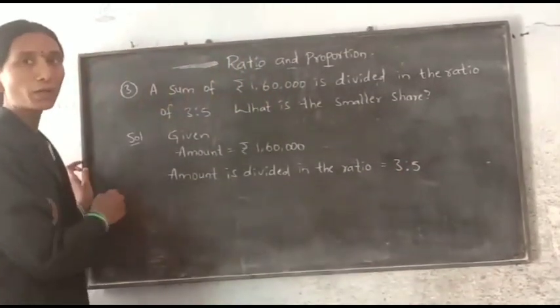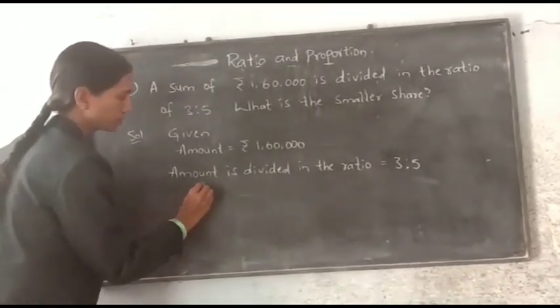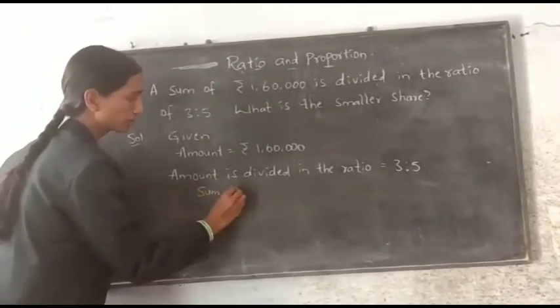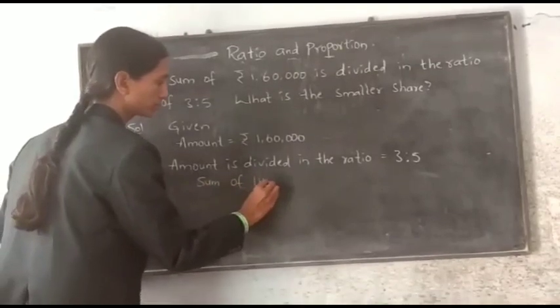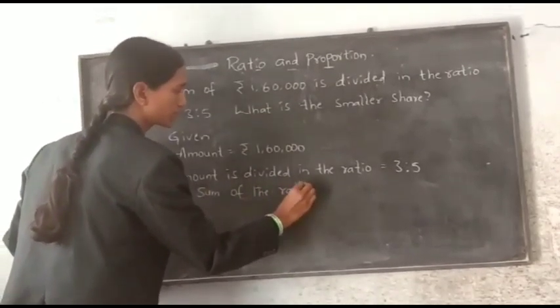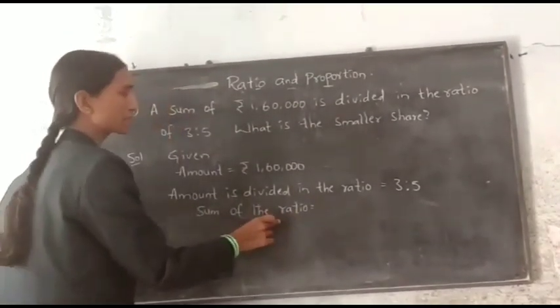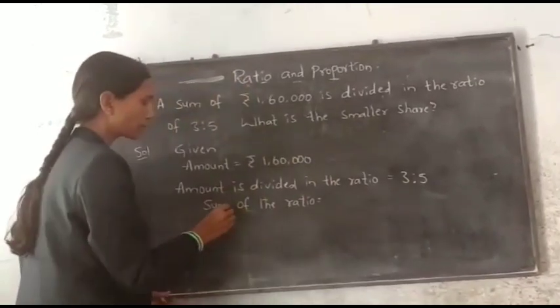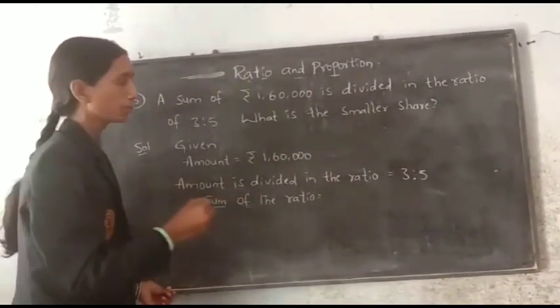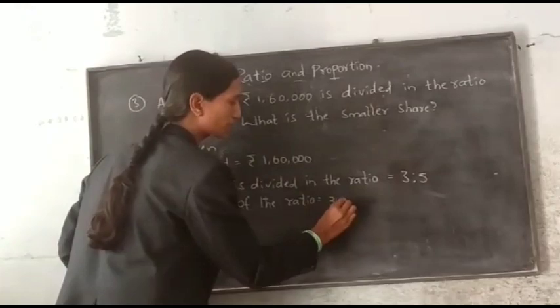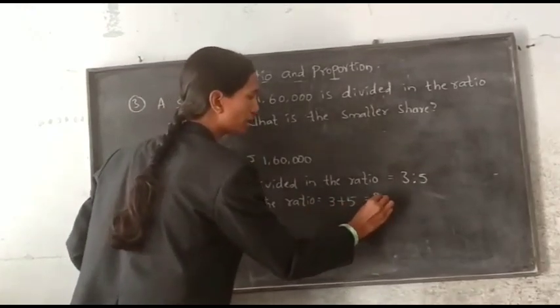For this we have to find the sum of the ratio. So what is the ratio here? 3:5. We have to do the sum. Sum means plus: 3 plus 5 is equal to 8.